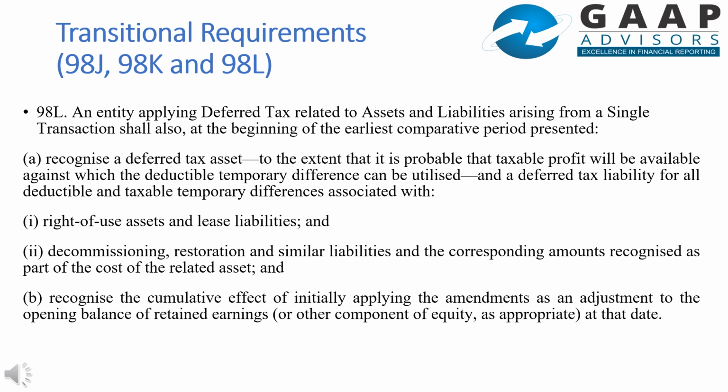Where the company has revalued the right of use asset, the company shall determine the deferred tax to be recognized in revaluation surplus and retained earnings. The same applies to decommissioning obligations and the corresponding amount of PPE if recognized.